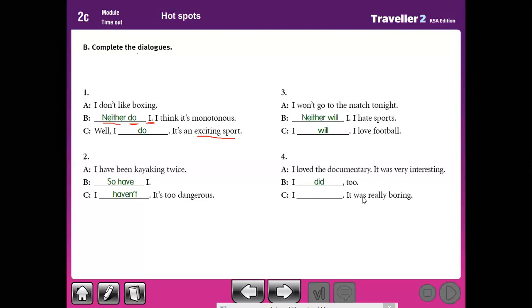But here he said it was really boring. So he disagrees with him. So we use, yes, if the sentence is affirmative, you should use subject plus negative auxiliary verb. If the sentence is negative, you should use subject plus affirmative auxiliary verb. So here, I didn't. I didn't.